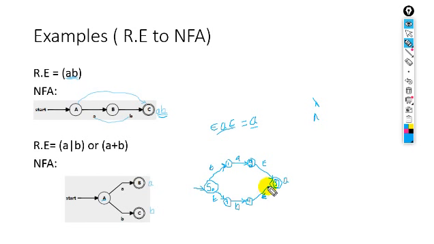Next, and then toward the final step. Here null string times B times null string is equal to B. What does it mean?